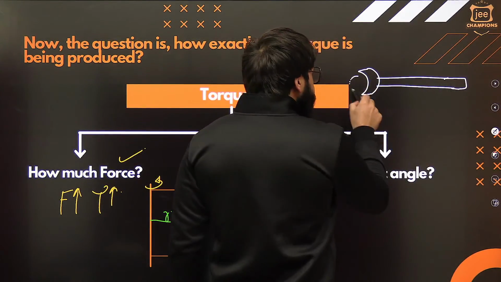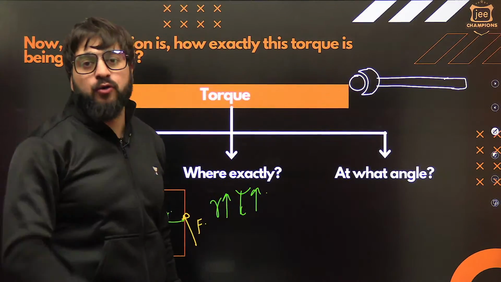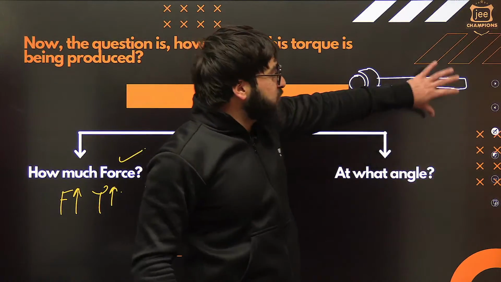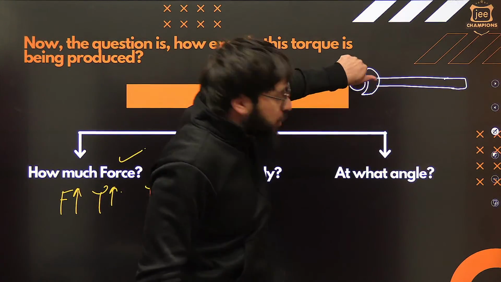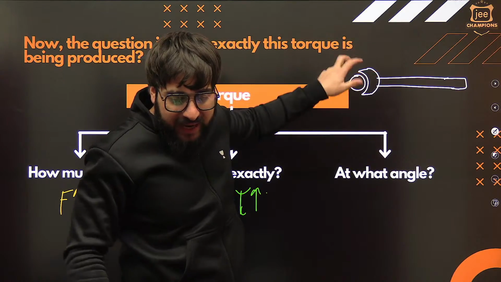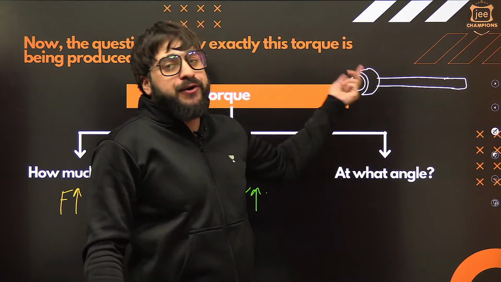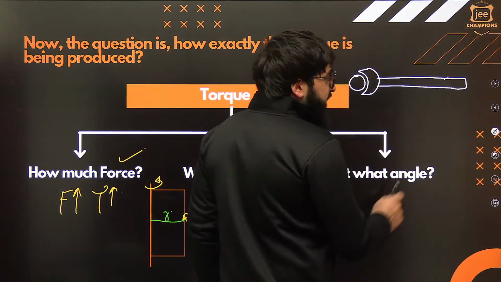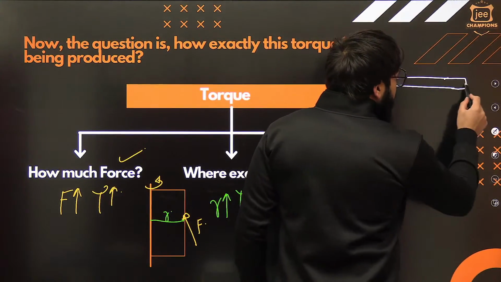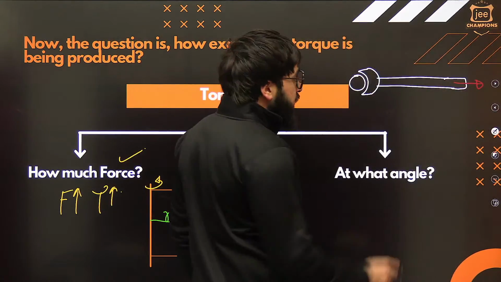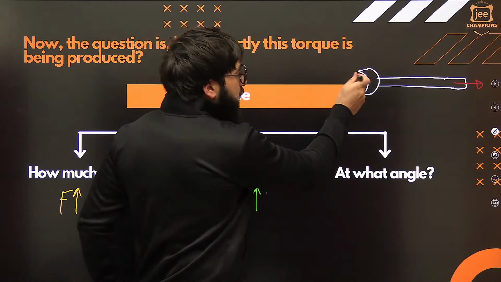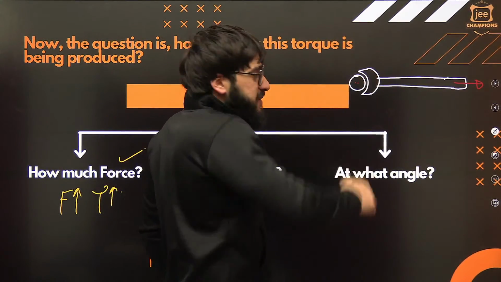This is a bolt and this is a nut. If you want to open or close this nut, you have to rotate it. You have to apply a force which will create the torque, due to which the rotating effect will be produced over here, and you can open or close this nut. Now listen to me very carefully. If you apply the force something like this in the outward direction, okay? This is the radius. This is the axis of rotation. About this axis, which is coming out, this bolt is rotating.